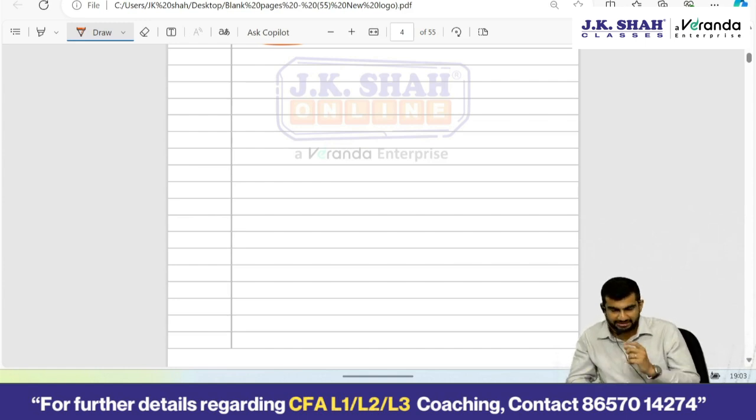Annual general meeting is conducted annually, where the audited accounts of the company are presented. Company will have to give advance notice to the shareholders prior to conducting the AGM. As regards EGM, extraordinary general meeting, it can be conducted as many times as the company wants to discuss some extremely urgent and important matters, right?